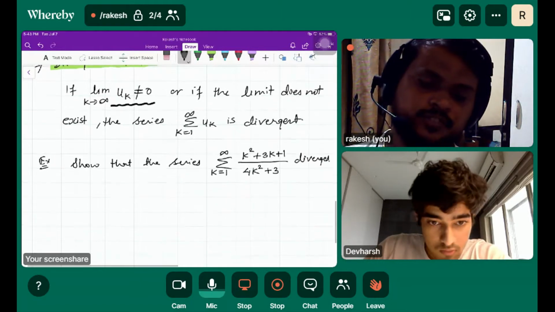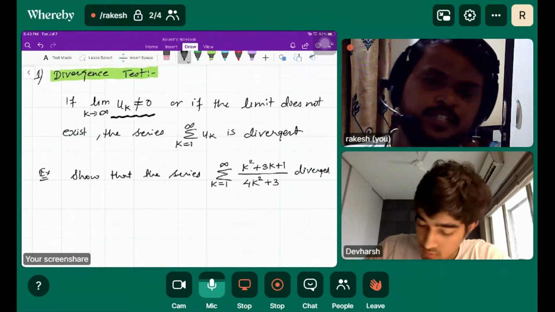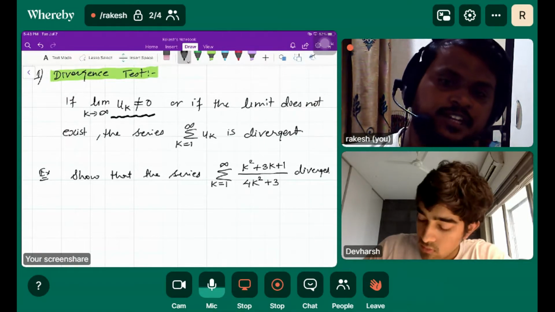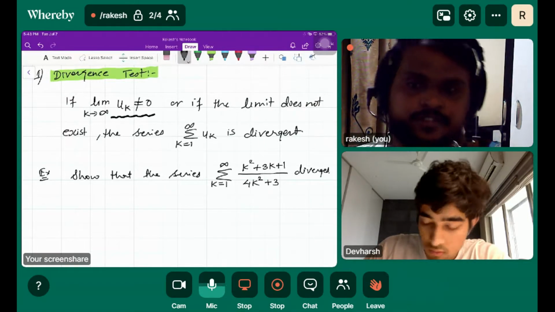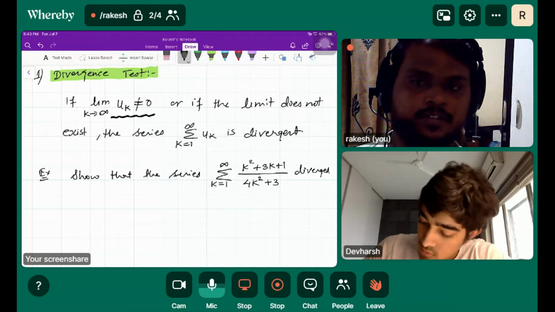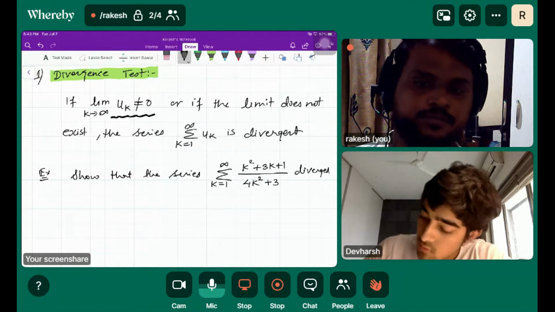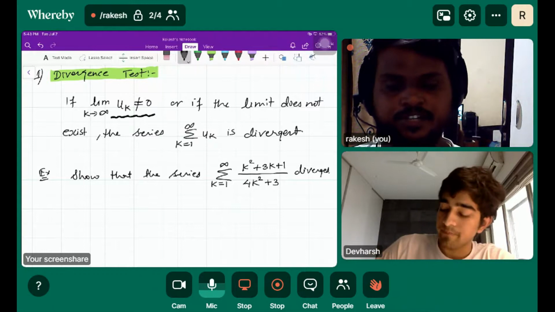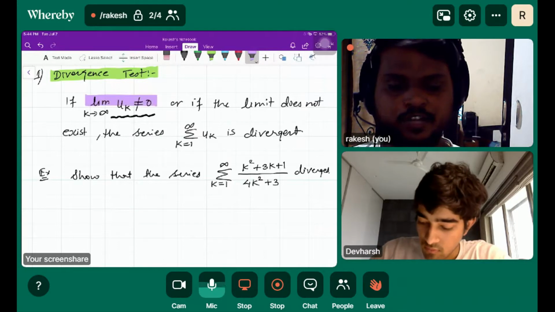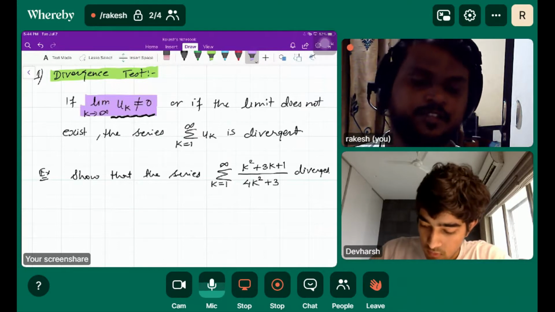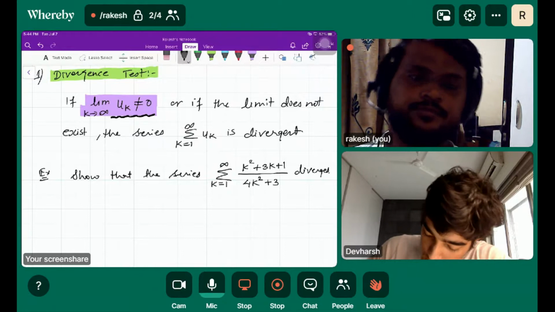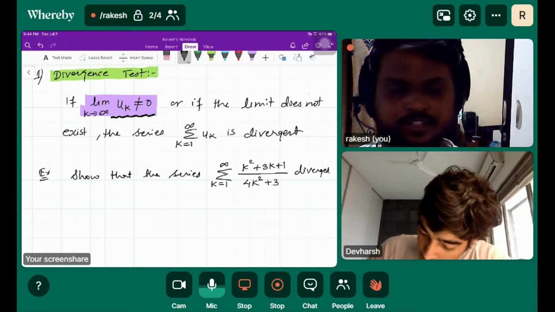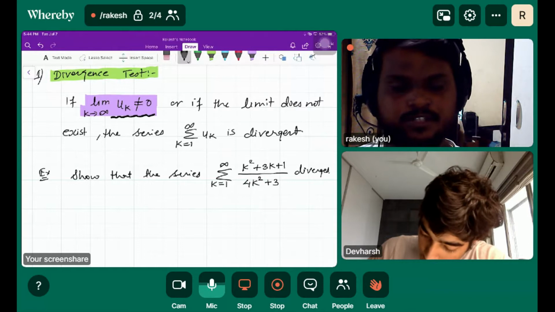We simply have to apply the divergence test here, and if it gives you some finite value not equal to 0, then it diverges. You just find the limit of the general term of the sequence.